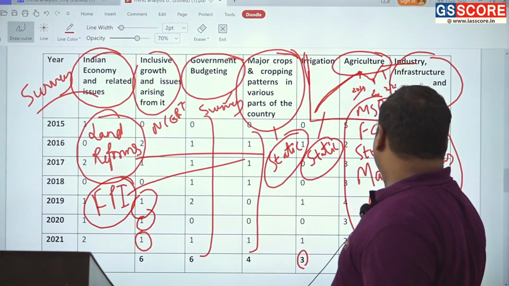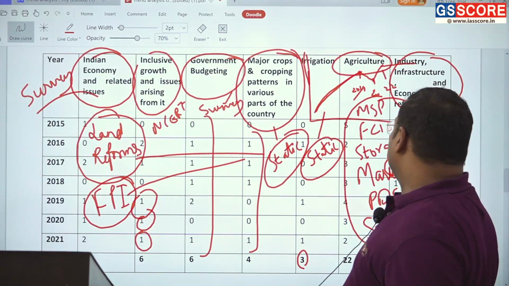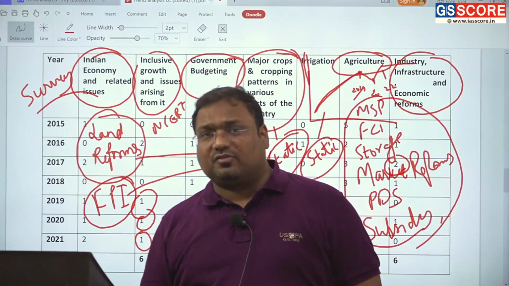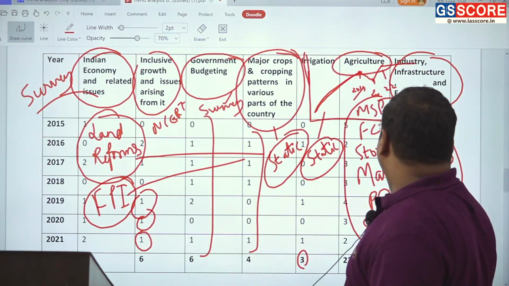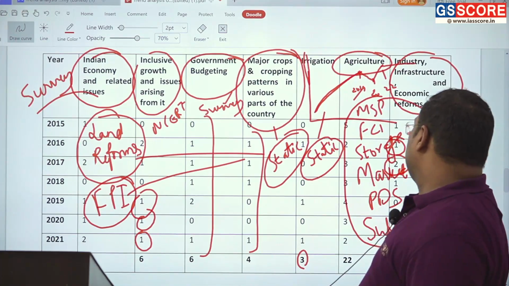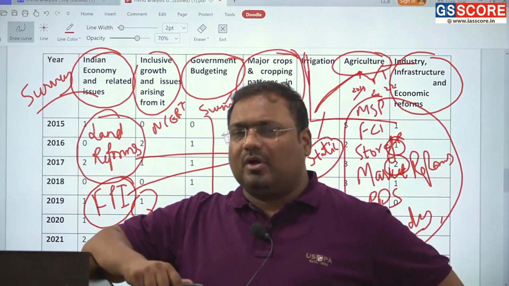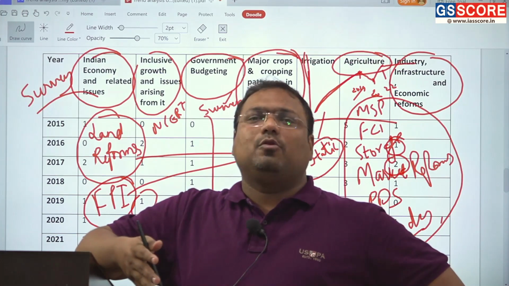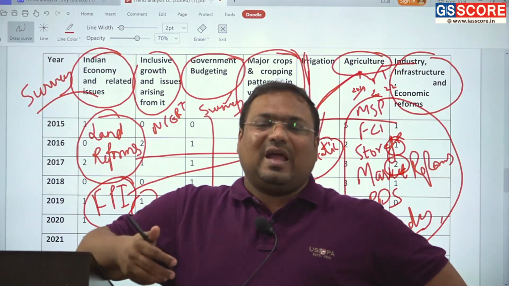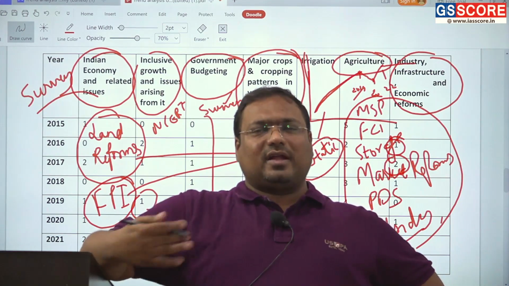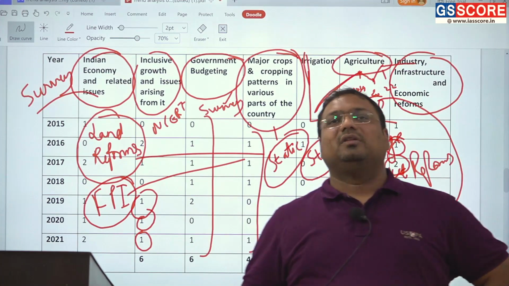In fact, here, 2 questions in 2017 from infrastructure directly. And here also, a question on infrastructure. So continuously, the topic of infrastructure was being picked up. But of late, we have not seen many questions, but still, this is an area which you have to prepare, and there can be 1 to 2 questions on this area.